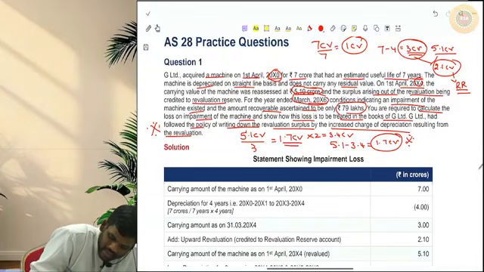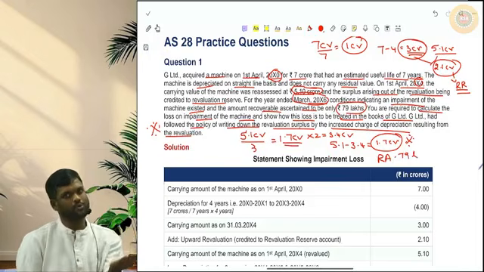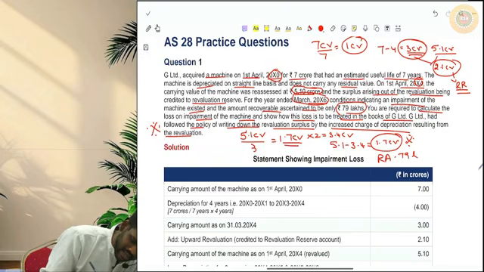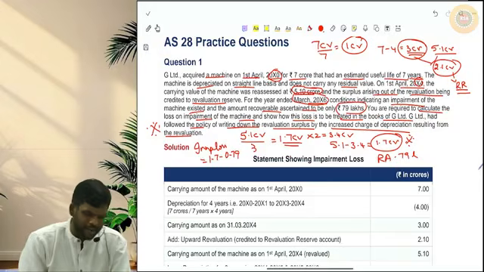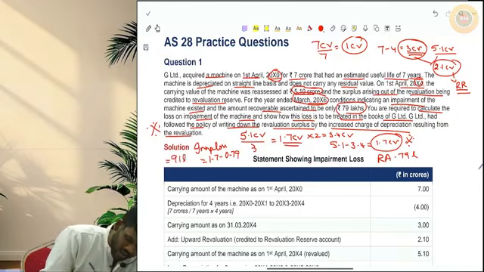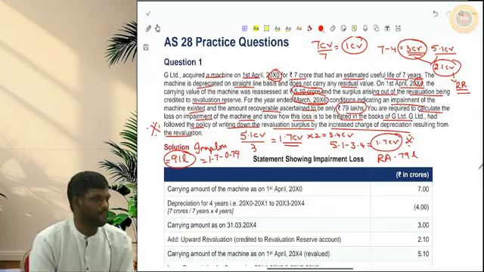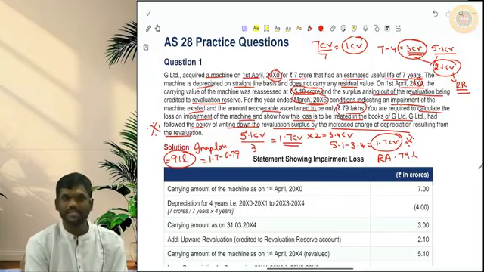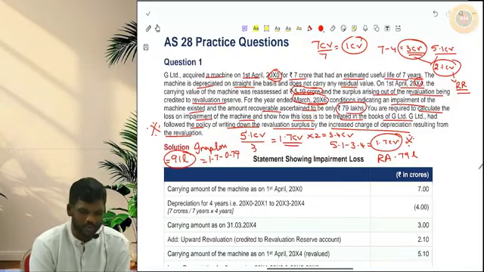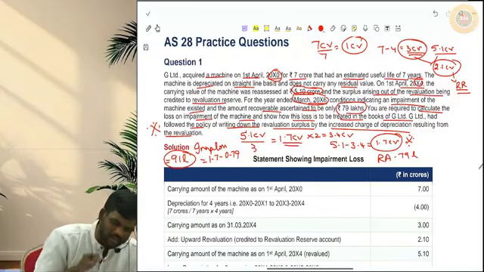And what is the recoverable amount given in the question? 79 lakhs. So book value is 1.7, recoverable amount is 79 lakhs. So there is an impairment loss of 1.7 minus 0.79. 79 lakhs is 0.79 crores. So 91 lakhs will be the impairment loss. Is this clear, everybody? Sir, what to do with this impairment loss? Here is where this question becomes interesting.